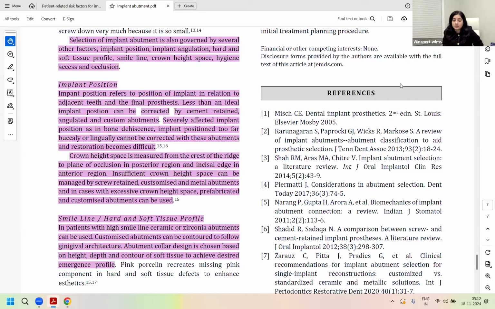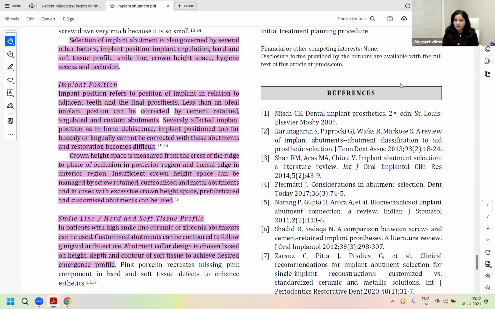But one thing you need to realize is that every challenge cannot be handled by using an angled abutment. If there is thin bone and you're placing slightly buccally or slightly lingually, that can be handled. But if there is an entire lack of bone in a buccal or lingual cortex, which is a bone dehiscence, that means complete loss of bone in that area.